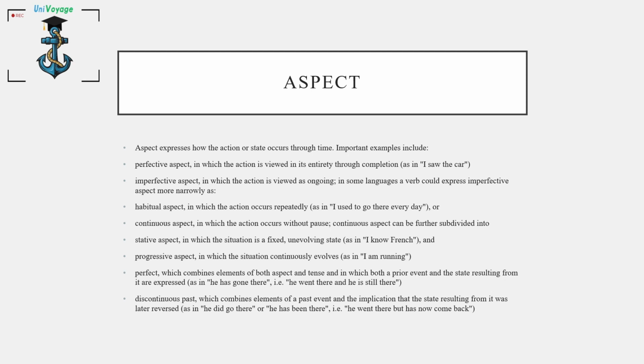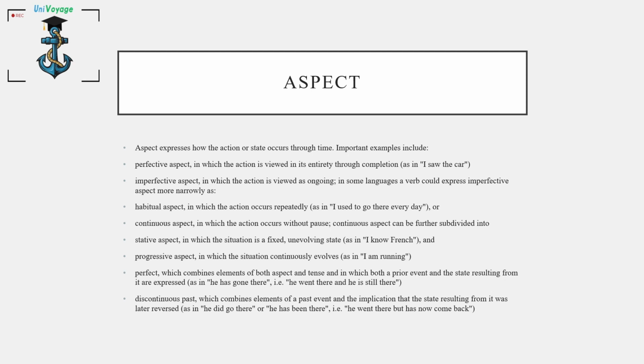Aspect. Aspect expresses how the action or state occurs through time. Important examples include perfective aspect, in which the action is viewed in its entirety through completion, as in I saw the car. Imperfective aspect, in which the action is viewed as ongoing. In some languages, a verb could express imperfective aspect more narrowly as habitual aspect, in which the action occurs repeatedly, as in I used to go there every day, or continuous aspect, in which the action occurs without pause.